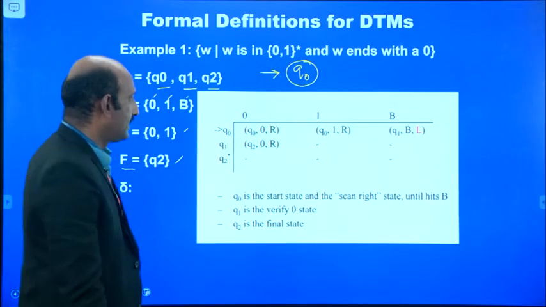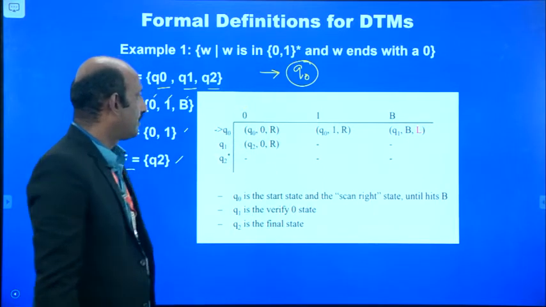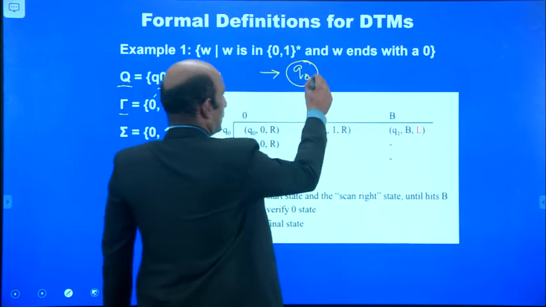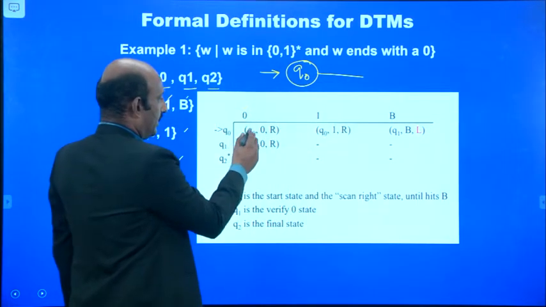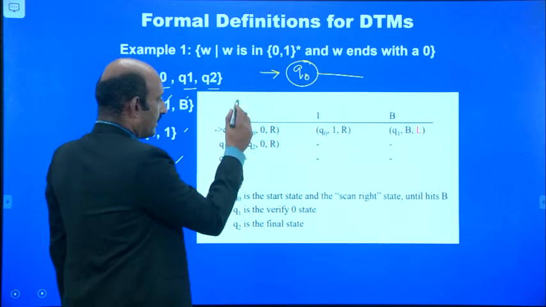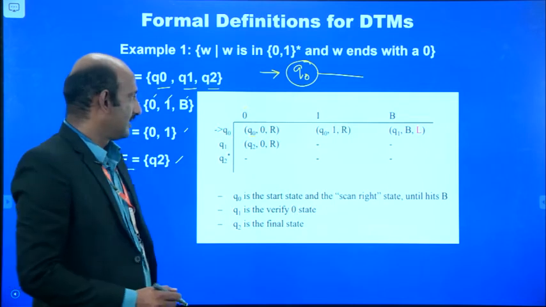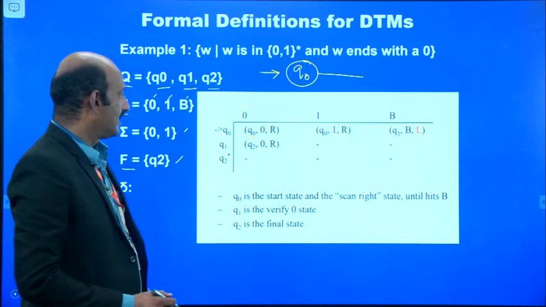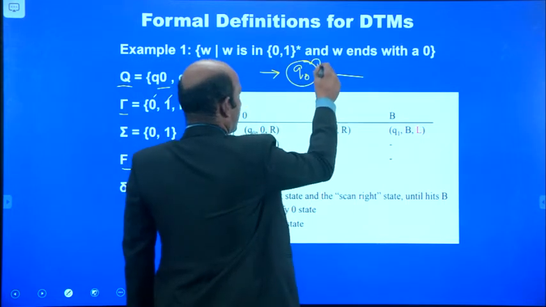For this state Q0, if you apply the input 0, it comes back to the same state, so we may have a loop likewise.